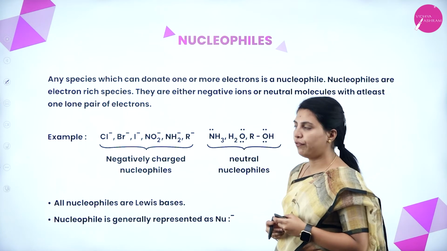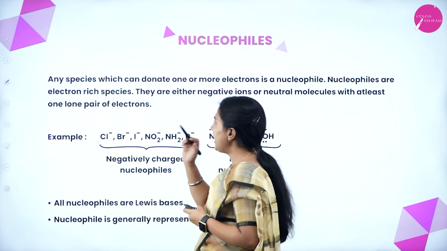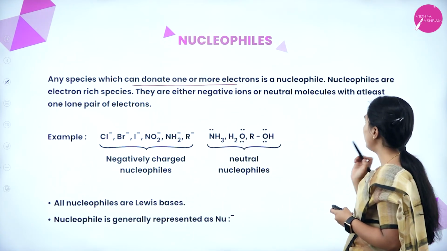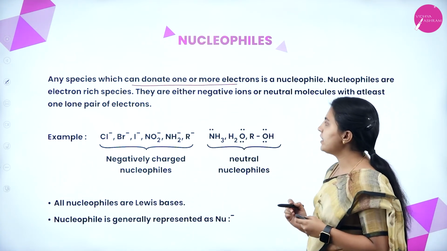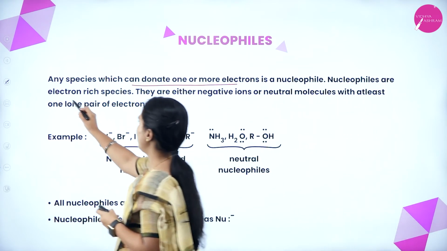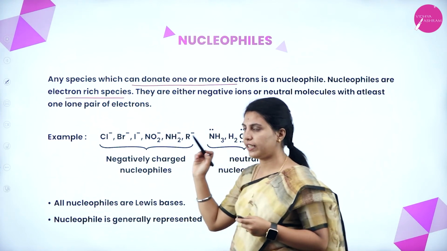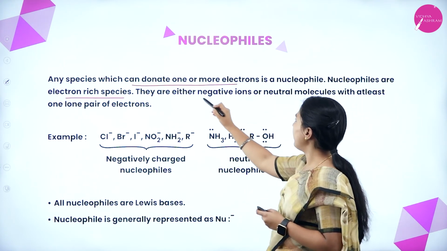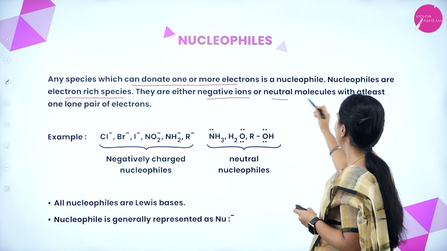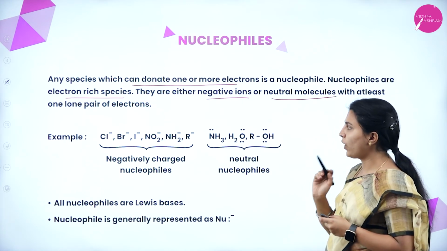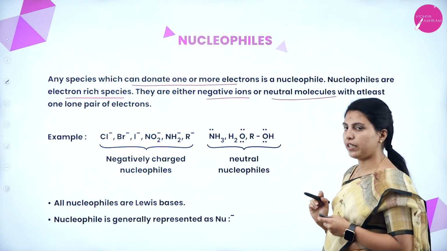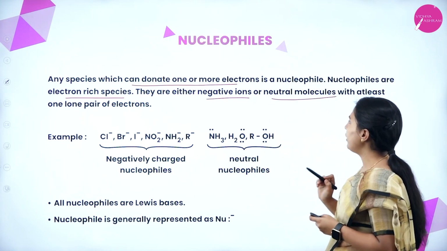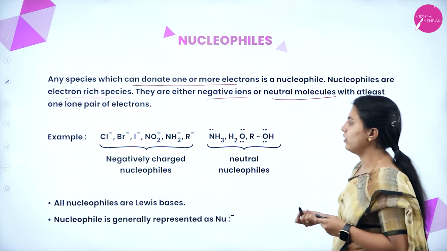Next, nucleophiles. Any species which can donate one or more electrons is a nucleophile. Nucleophiles are electron-rich species. Because it is an electron-rich species, it can donate one or more electrons. They are either negative ions or neutral molecules with at least one lone pair of electrons present. It may be negative, it may be a neutral molecule also.